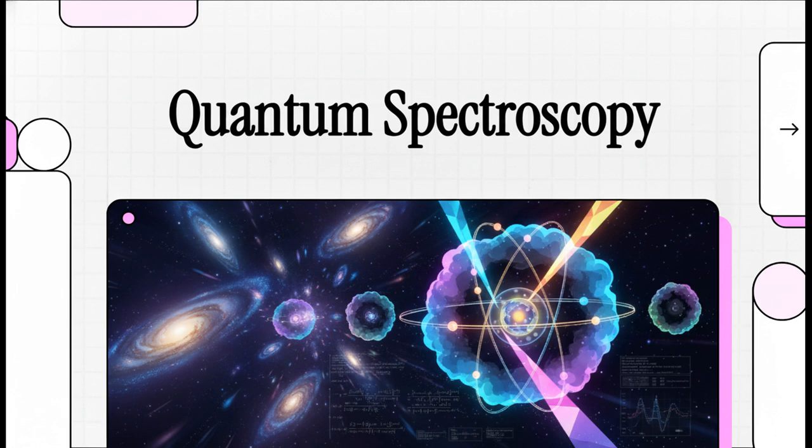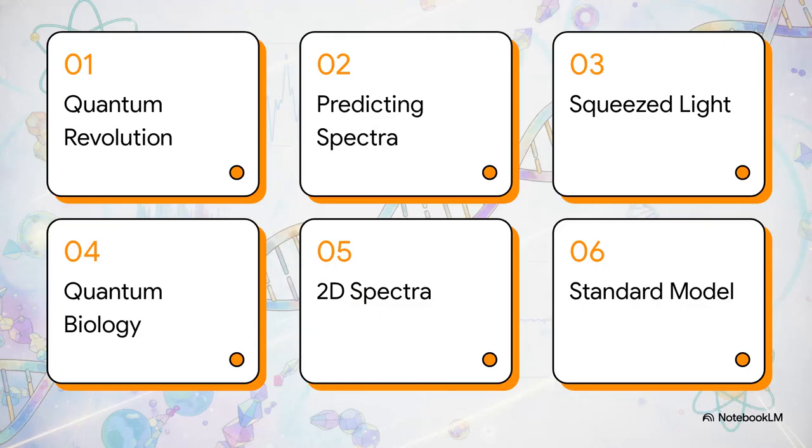We're going to see exactly how we map this microscopic universe using the fundamental laws of physics, advanced computational models, and light that we've specifically engineered at the quantum level. Here is our roadmap for today. We'll be starting with the quantum spectroscopy revolution, moving into how we predict spectra, engineering squeezed light, decoding quantum biology, reading 2D spectra, and finally, testing the standard model itself.